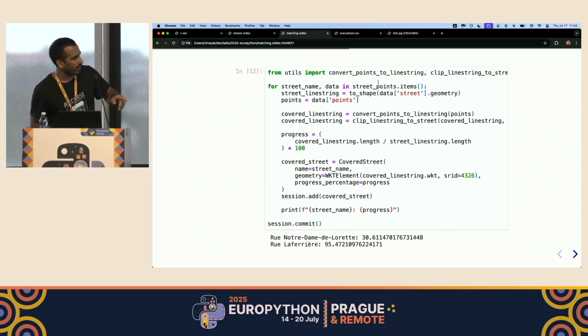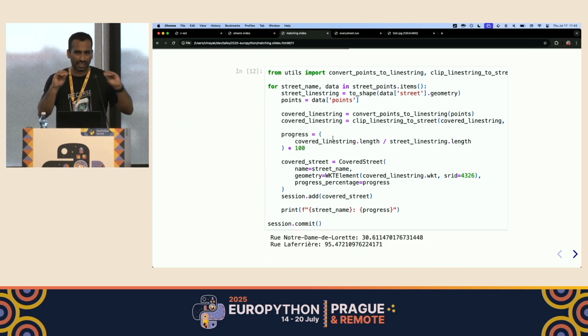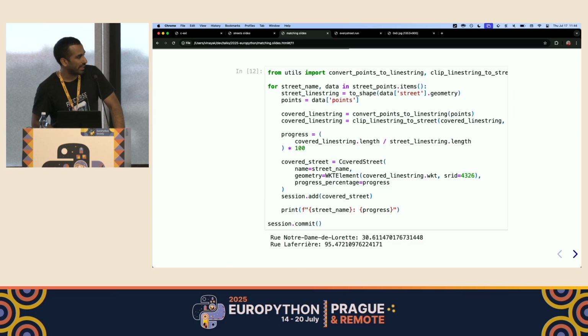So we iterate on the street points dictionary that we just created. We get the line string of that street. We create a new line string from the points that we projected onto that street. And we can now get the progress by dividing the length of the covered line string on that street by the length of the line string of that street. We basically then initialize a covered street, add the covered street here, and you can see that it's giving us